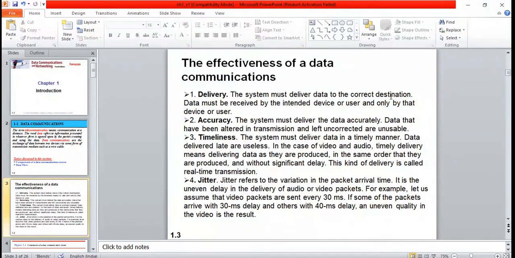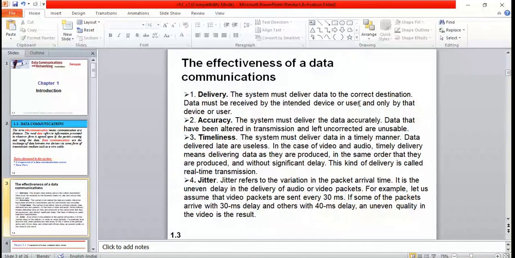If you want to send a letter to the destination, as we discussed yesterday, you need to provide the proper address; then only will that letter be delivered. Similarly in data communication, the system must deliver the data to the correct destination. Data must be received by the intended device, that means the device or user to which you want to send it.